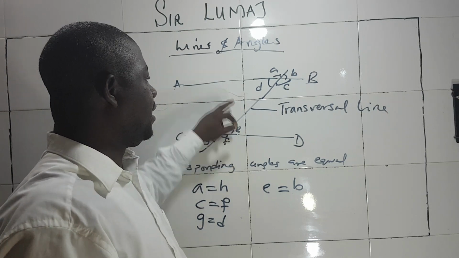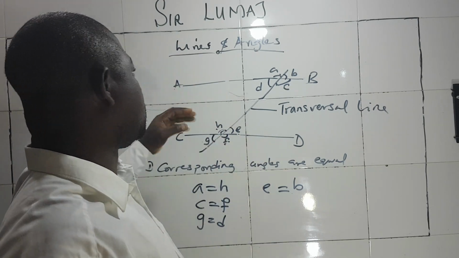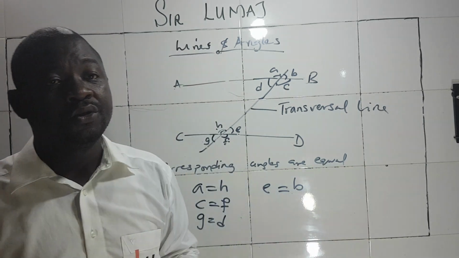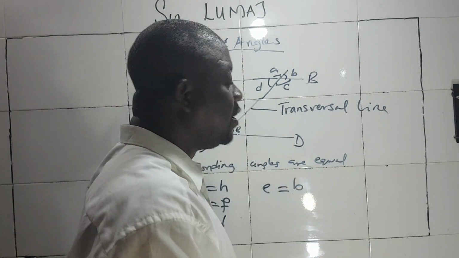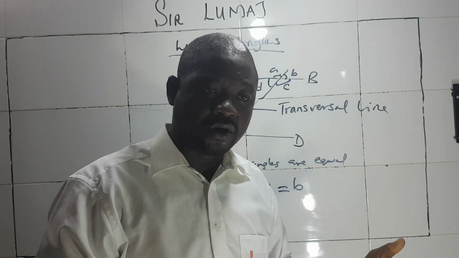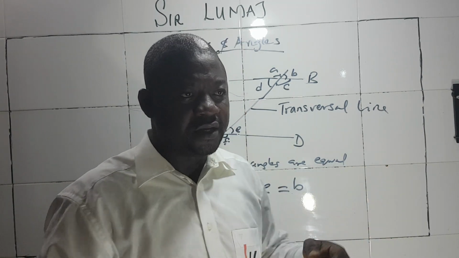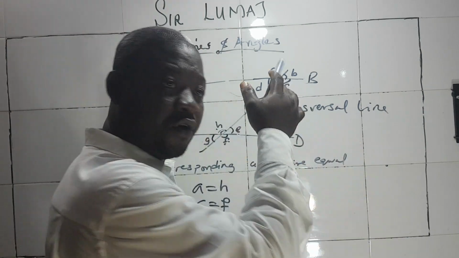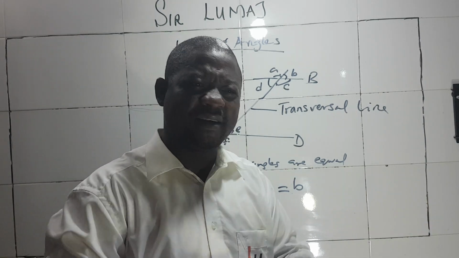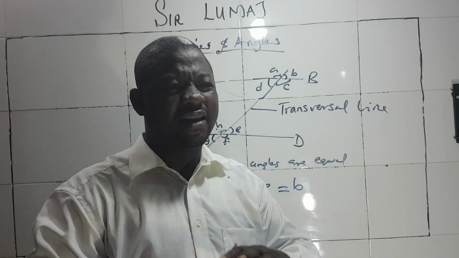In our subsequent classes, we are going to be solving problems that have to do with lines and angles. We are still doing an introduction to basic principles in mathematics. By the time I start picking those topics one by one, maybe I want to talk about arithmetic progression and geometric progression, I won't even need to re-explain these things, because if you go through the basic principles I've taught, it will be very easy. Long and large, it will be very easy. Bearing and distances, elevation and depression.